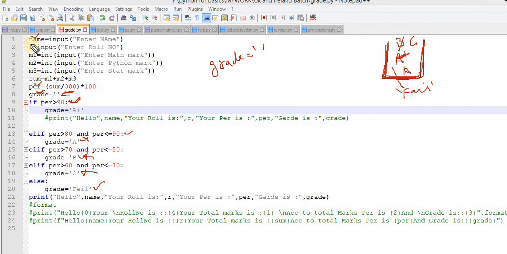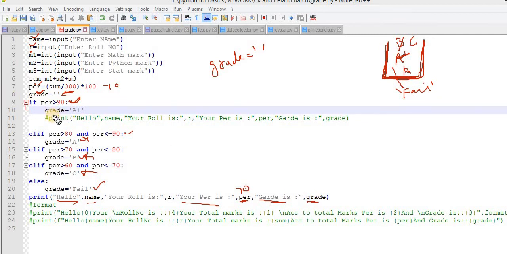I am taking name, I am taking roll number, and I am presenting them. Hello name, whatever name you assign. Your roll number is whatever roll number you assign over here inside the R variable. Your percentage is whatever percentage you assign over here. Whatever calculation comes inside this, let's suppose 70. Okay, your percentage is 70, and grade is grade.